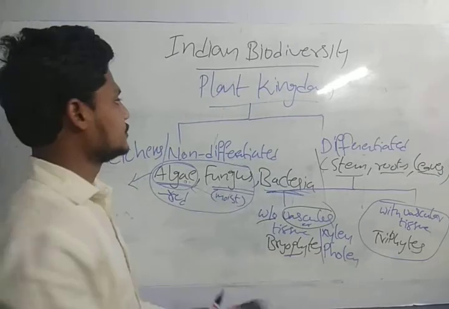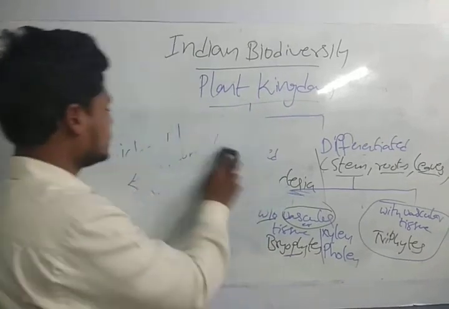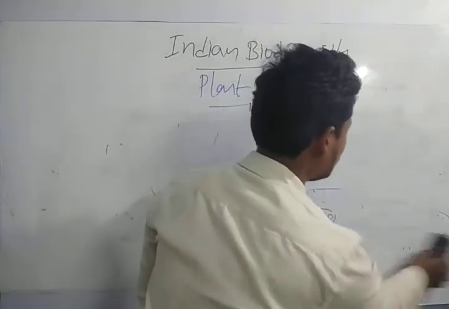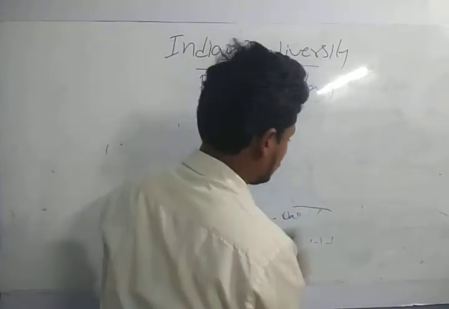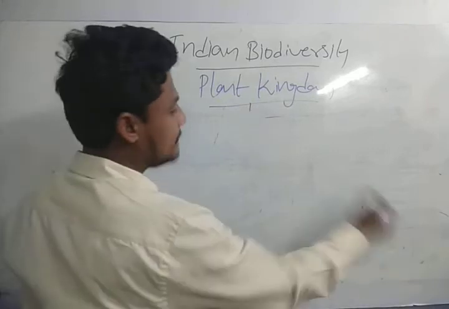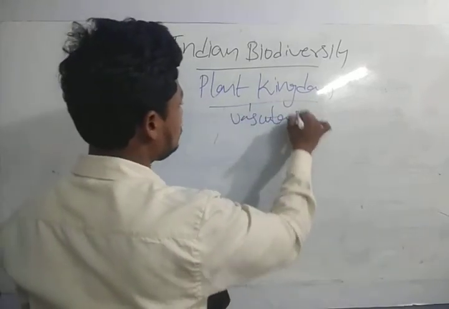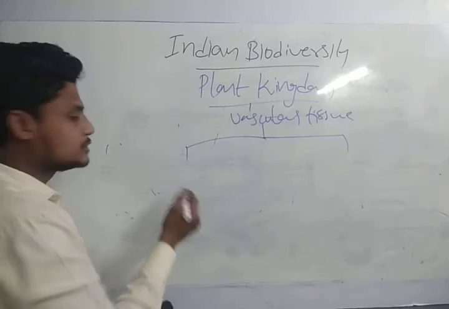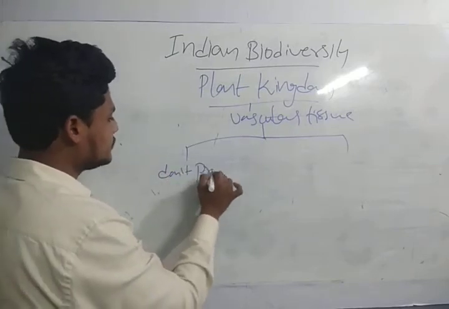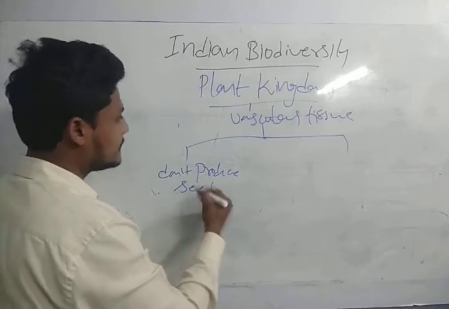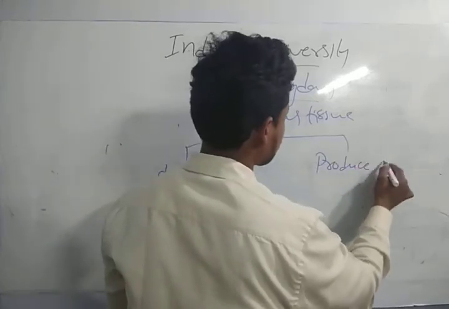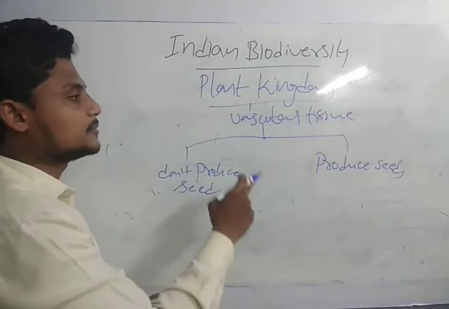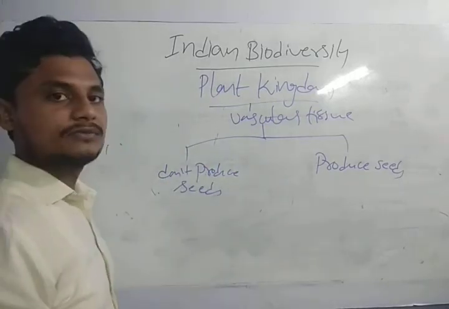Vascular plants again have two types: the one which does not produce seeds and the one which produces seeds. The one which does not produce seeds we call pteridophytes.